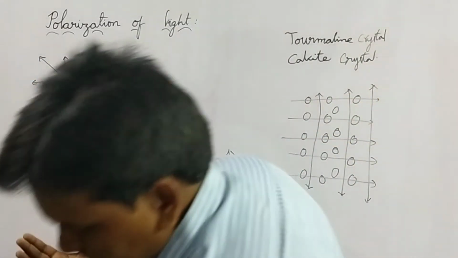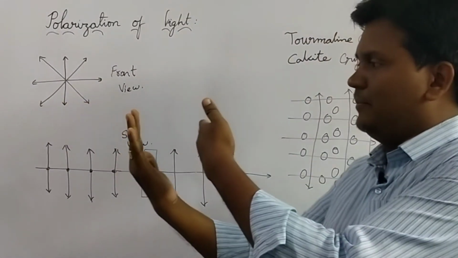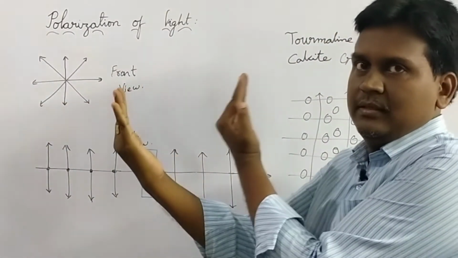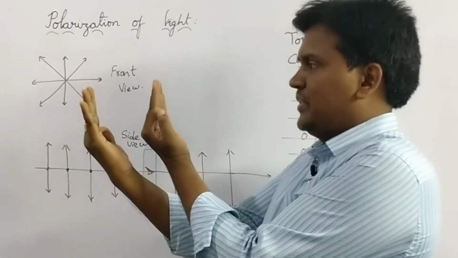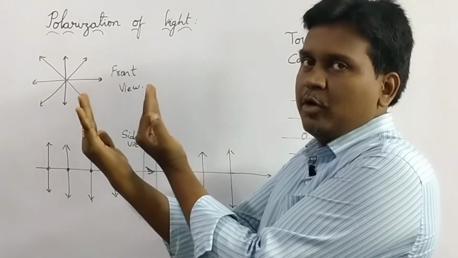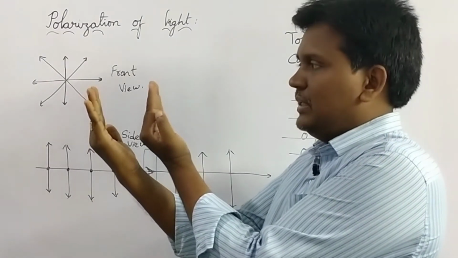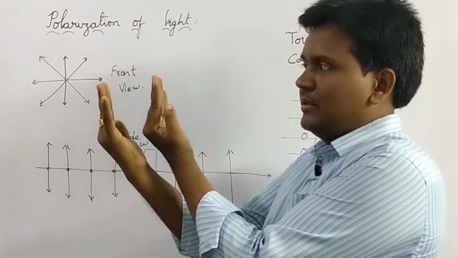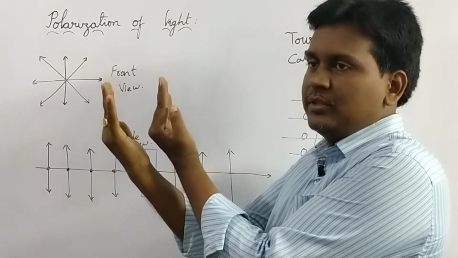If I place another crystal like this, one more crystal like this, then also I am able to see the same object, as the rays are incident through this crystal.